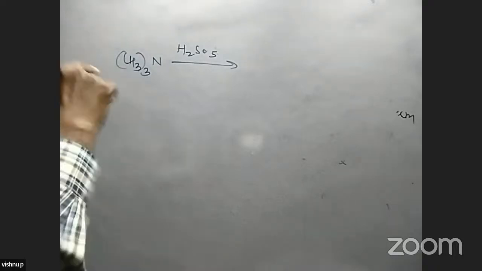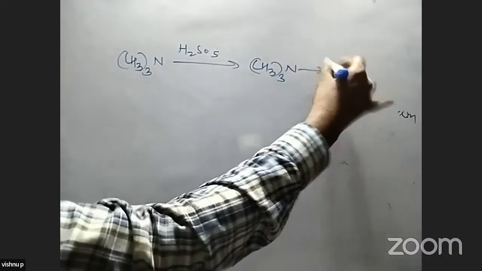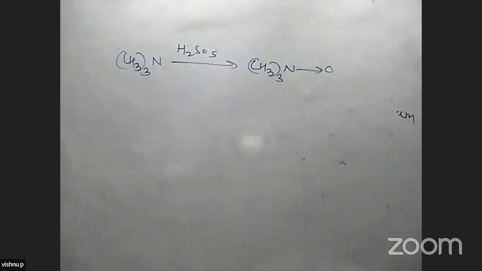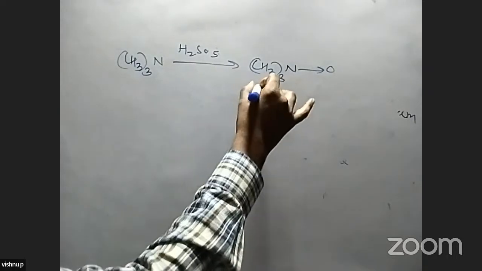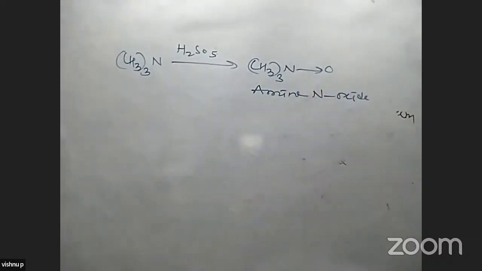Next are tertiary amines like (CH3)3N. It does not react with the oxidizing agents above, but it reacts with Caro's acid. What is Caro's acid? H2SO5. So this Caro's acid reacts with this compound, and we get a compound with a dative bond. Here it forms a dative bond with oxygen. This is called an amine N-oxide. This type of compound is formed with tertiary amines. So these are the important preparation and properties of amines. Next class we'll discuss the basic nature of amines also. So tomorrow we'll continue this.